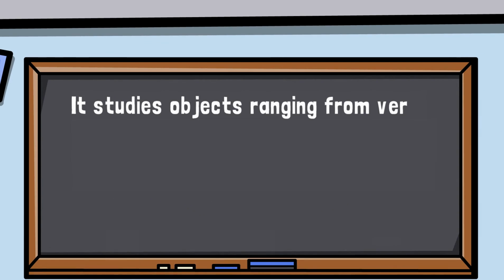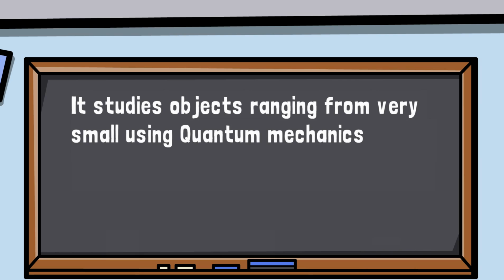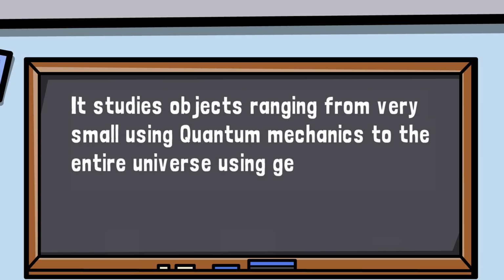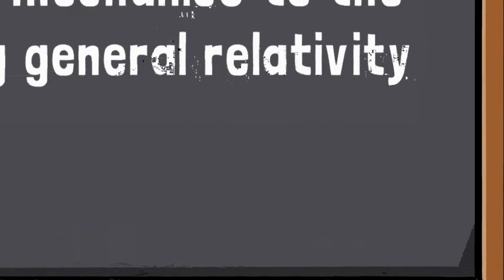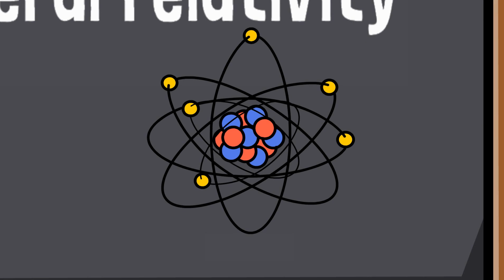It studies objects ranging from very small, using quantum mechanics, to the entire universe, using general relativity. For example, let's take an atom. You can study the structure of atoms under atomic physics.